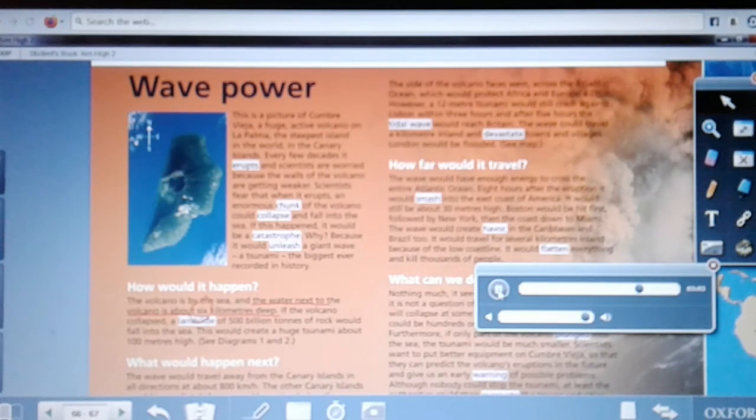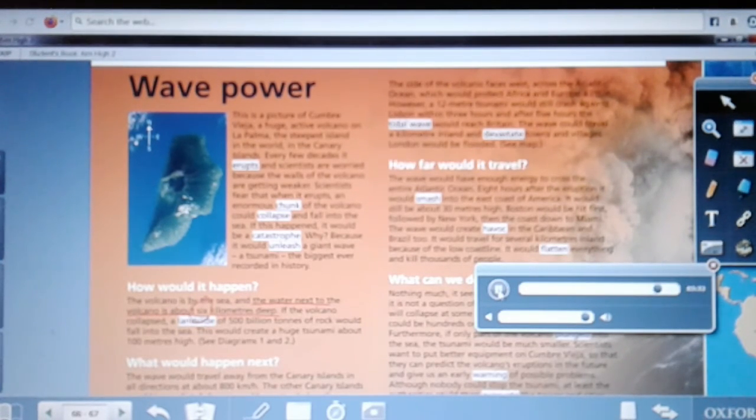What can we do about it? Nothing much, it seems. The scientists believe that it is not a question of if, but when. The volcano will collapse at some time in the future, but it could be hundreds or thousands of years from now. Furthermore, if only part of the volcano plunged into the sea, the tsunami would be much smaller.